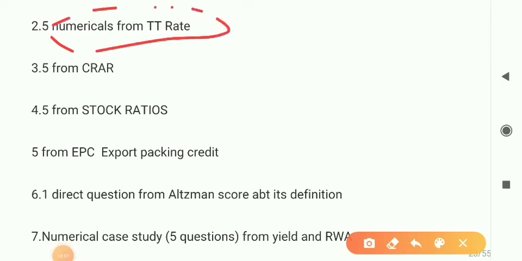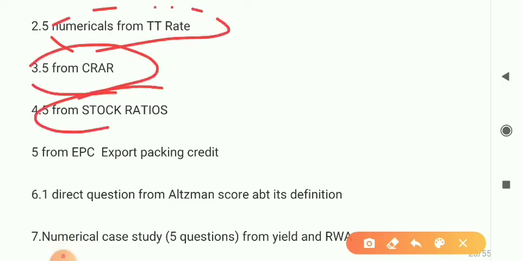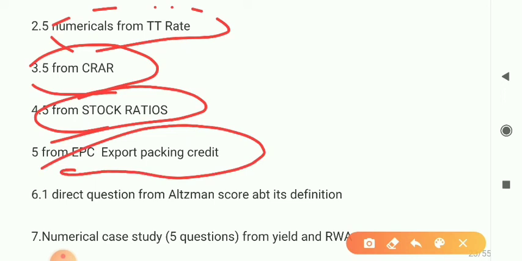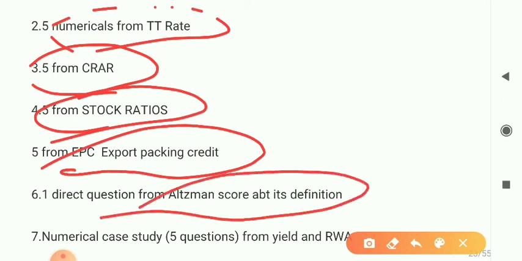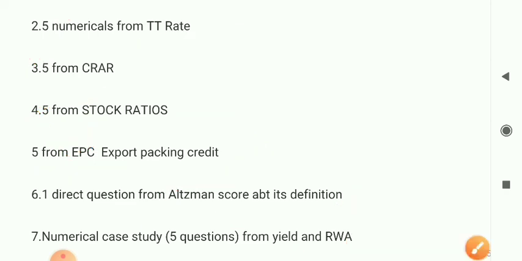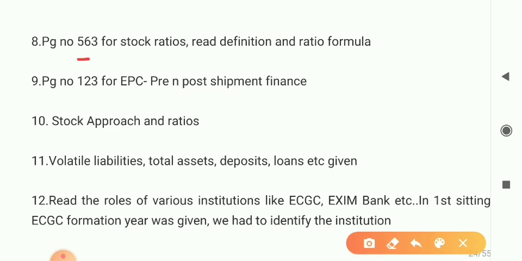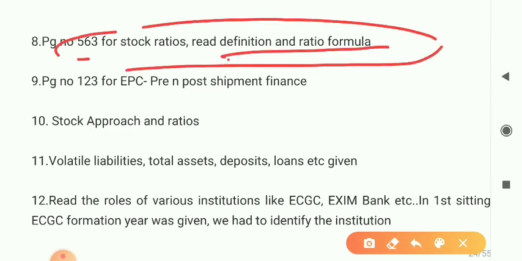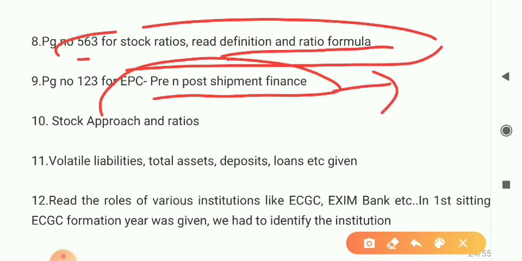Numericals from TT buying, as we have mentioned, something CRR from stock ratio, EPCC export packing credit, one direct question, all when scoring about its definitions, and numerical case study from the yield and risk weight assets. Right. So और page 60 जो आपका stock ratio है, definitions and ratio formula, and pre-shipment post-shipment finance, इसके बारे में you just need to have some idea. If you have more clarity then attempt this, otherwise have some and then guess and go.